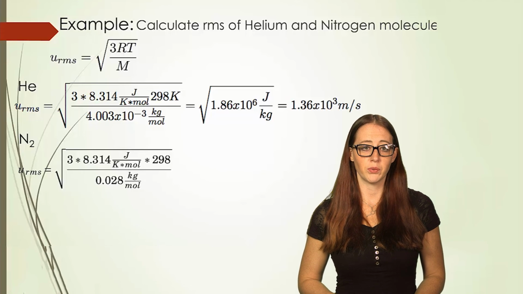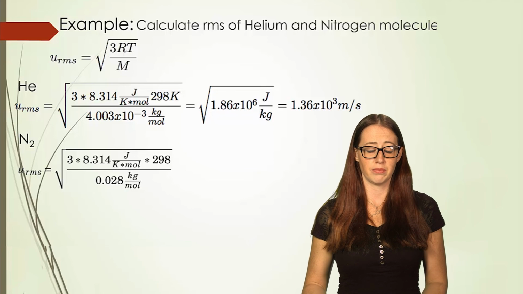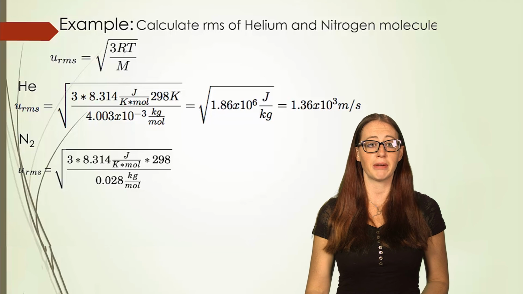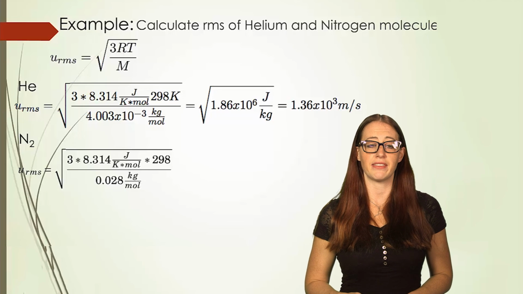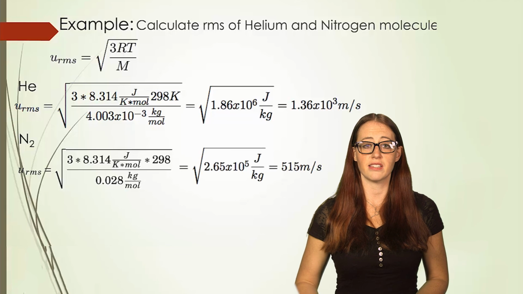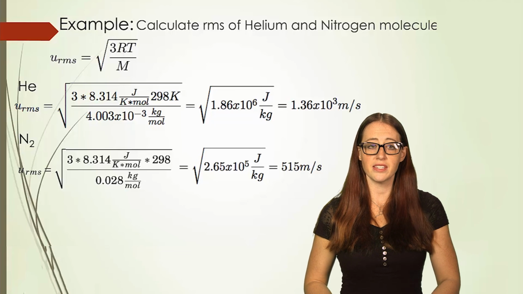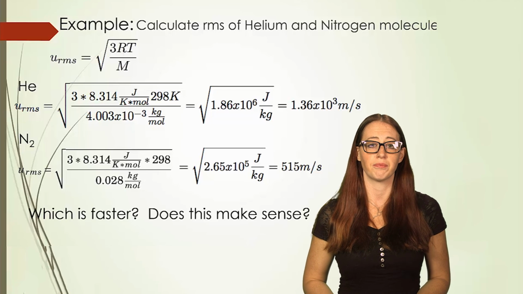For nitrogen, we'll do all the same things, except that we fill in the molecular mass of nitrogen. Remember to multiply the molar mass you find on the periodic table by 2, since it's diatomic, and then divide by 1,000 to get kilograms per mole. From here, we can solve for our final value. Now, this is a problem where we can make sure that our answers make sense in case we made a mistake.